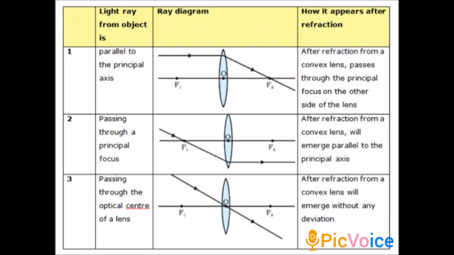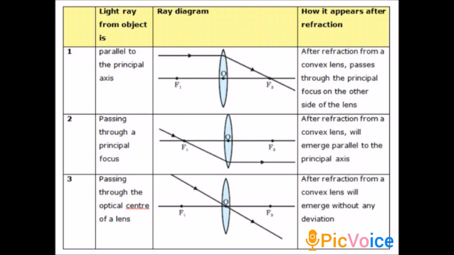The light from the object falls on the lens, then we get the image. So we can study the size and the nature of the image. To understand this concept clearly, first we have to know some basic rules. Here they have given three rules.